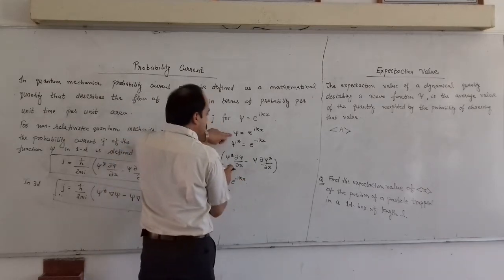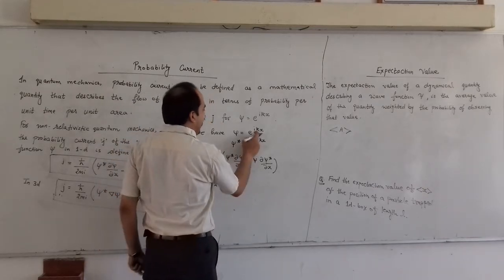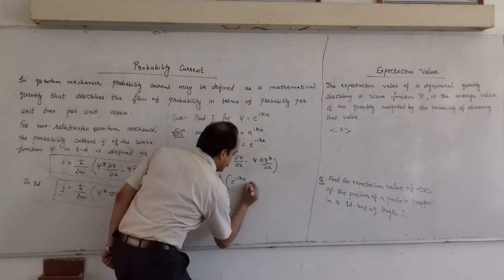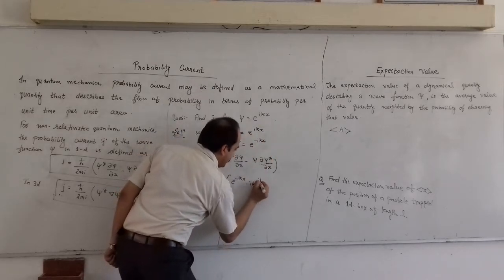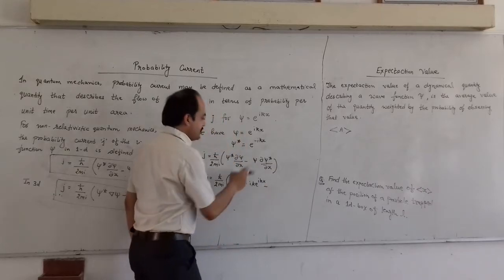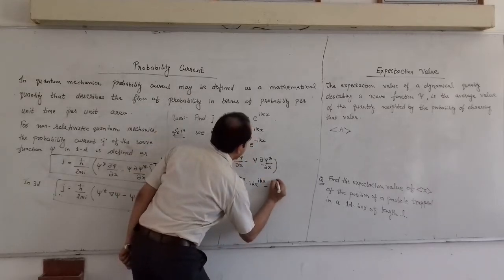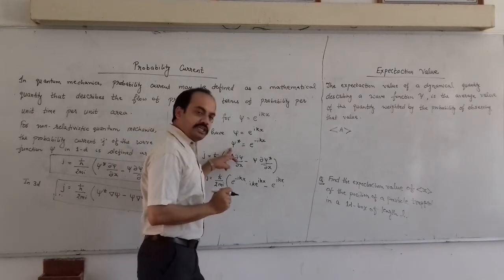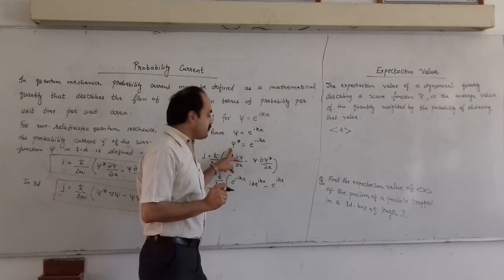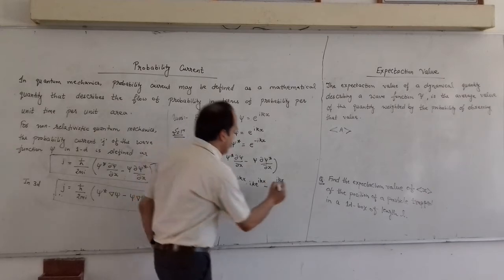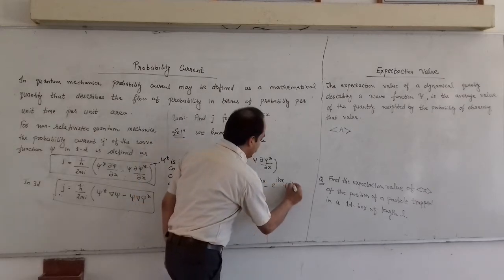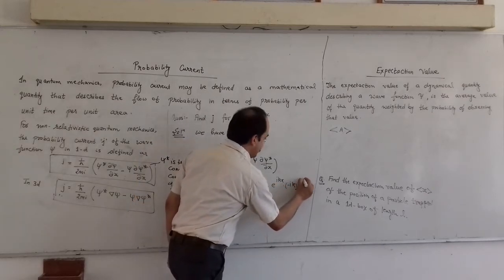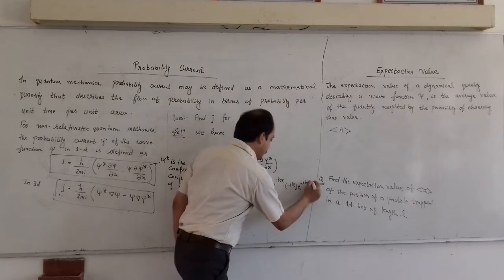The differentiation of psi with respect to x gives i k e to power i kx, minus psi as it is, e to power i kx, and del psi star by del x. Differentiating the complex conjugate with respect to x, we get minus i k e to power minus i kx.